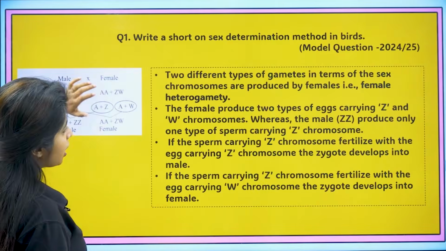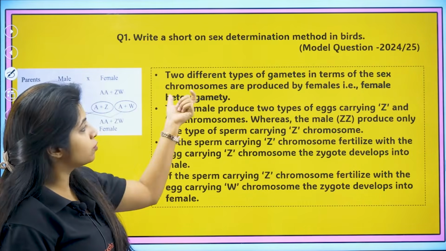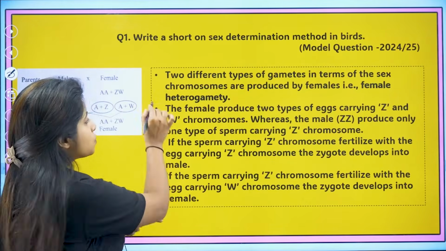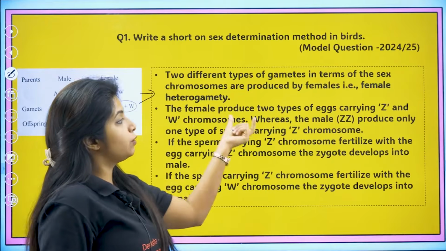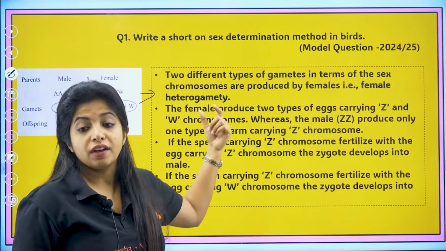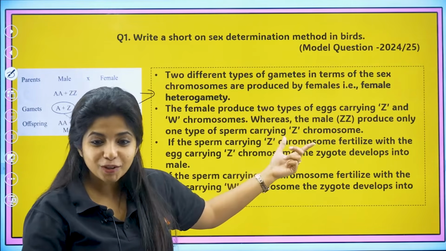Can we see the answer? How do you frame the answer? So 2 different types of gametes in terms of sex chromosomes are produced by females. That is known as female heterogamety. Give a small introduction. Then say the female produces 2 types of gametes, one carrying Z, another carrying W chromosome. Whereas the males produce only 1 type of sperm carrying the Z chromosome itself.